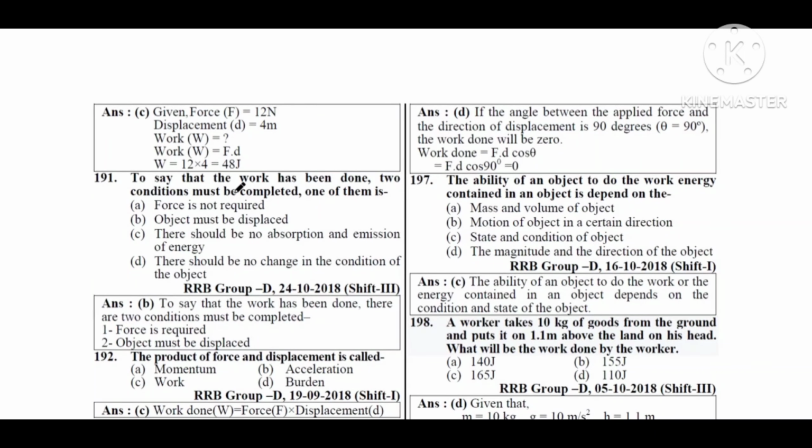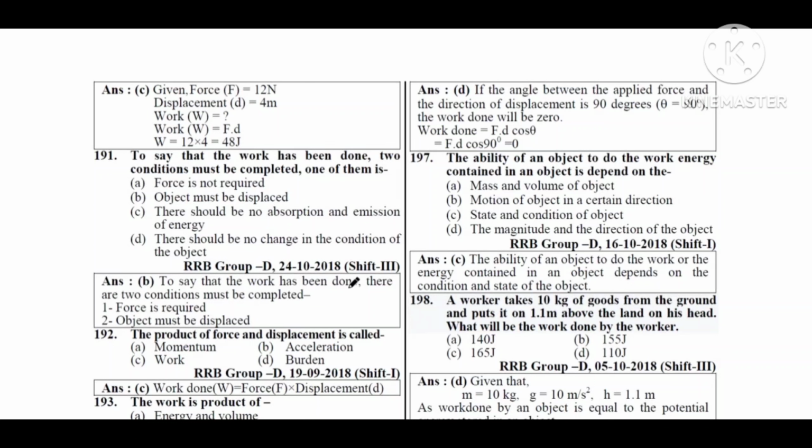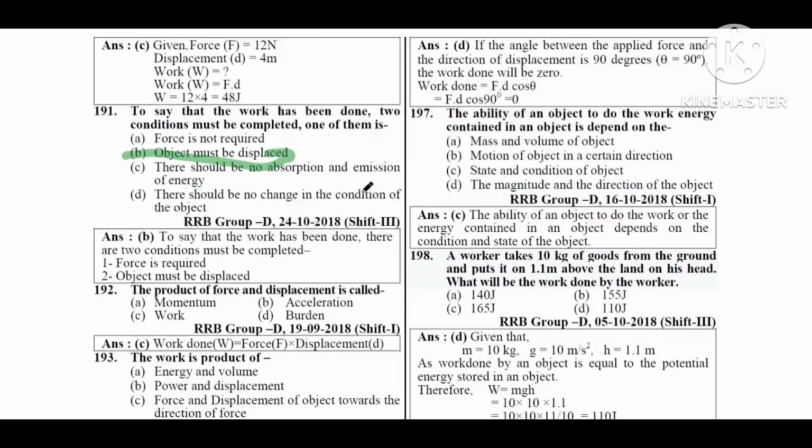Next question. To say that work has been done, two conditions must be completed. One of them is: option A, force is not required. Option B, object must be displaced. Option C, there should be no absorption and emission of energy. Option D, there should be no change in condition of the object. So option B, object must be displaced.